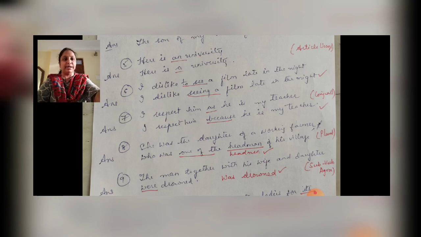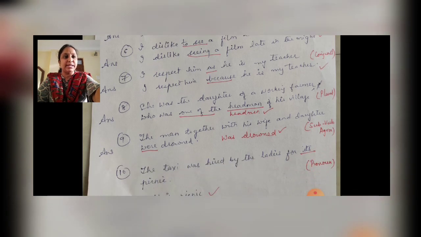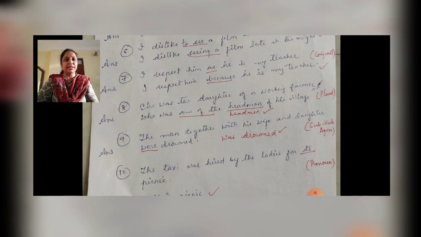This is more appropriate. And then I respect him as he is my teacher. So here also we feel there is no error in this sentence. I respect him as he is my teacher. Instead of using because, you are saying as. So the conjunction which you are using here should be different. Like I respect him because he is my teacher. It is more appropriate. The level of intensity is more here compared to as he is my teacher. Instead of that we can say because he is my teacher.